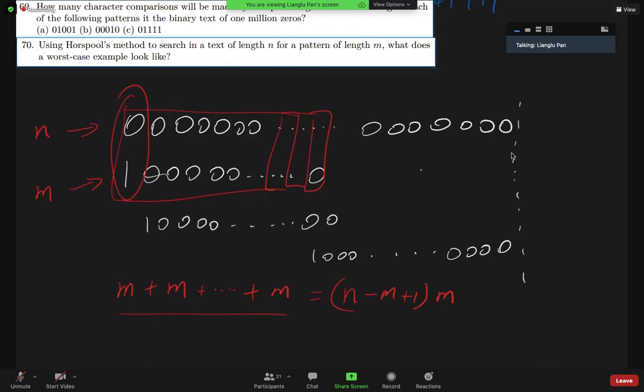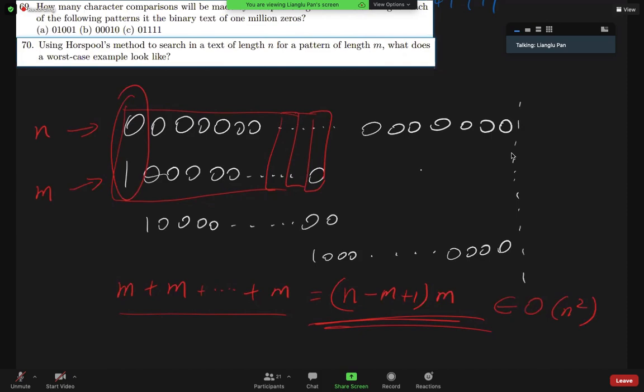And if you compare with the conclusion we found when we talked about the brute force string search algorithm, you'll find exactly the same result. So in the worst case, the Horspool string search algorithm will have the same complexity as the worst case scenario in the brute force string search algorithm. And if you still remember the worst case scenario, I think the complexity is n to the power of 2.